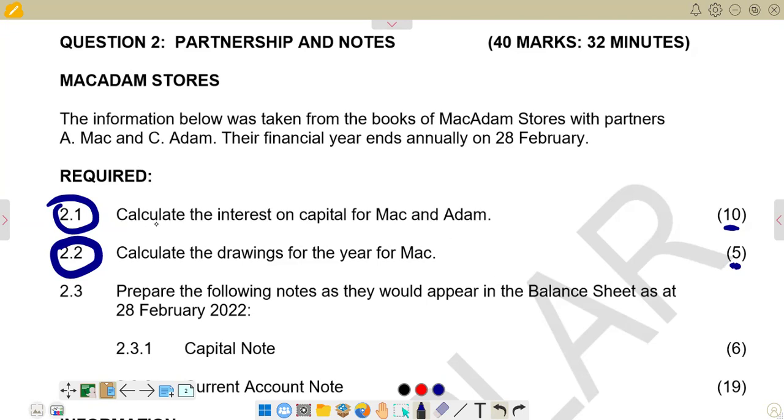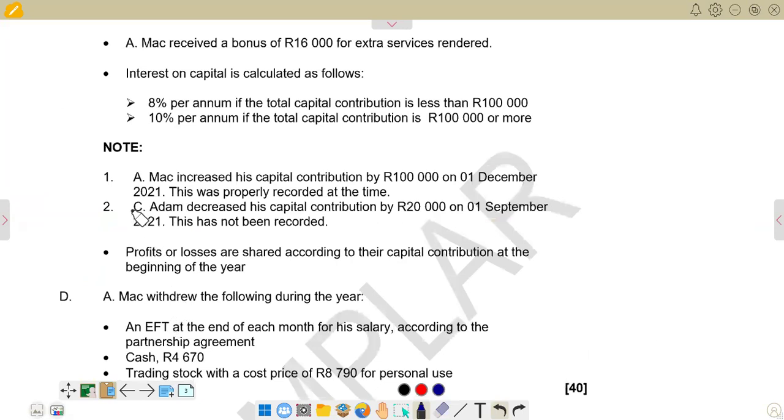On the first part, the calculation of the interest on capital for Mark and Adam, we can just try to see where we have the partnership agreement terms. That's where we are going to see the terms which we are going to apply in the calculation of interest on capital. It reads: interest on capital is calculated as follows. 8% per annum if the total capital contribution is less than 100,000 rands, and then 10% per annum if the total capital contribution is 100,000 rands or more, which is very clear.